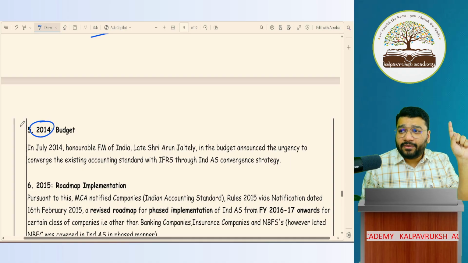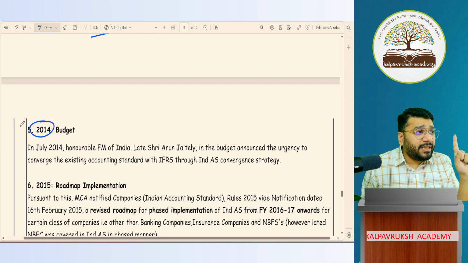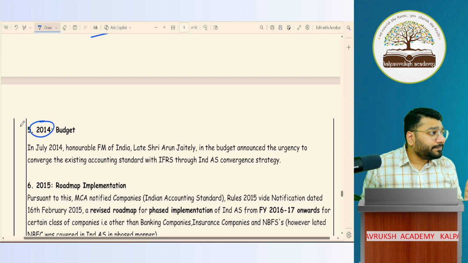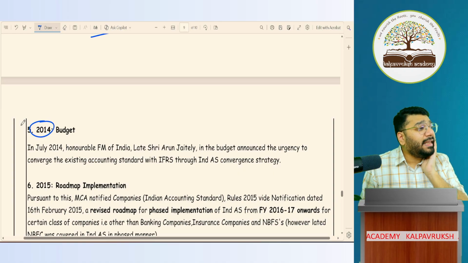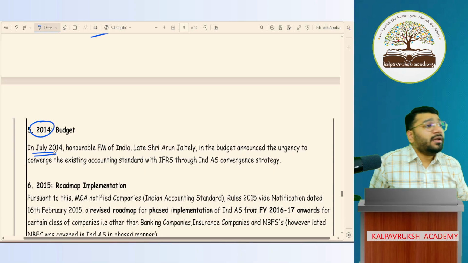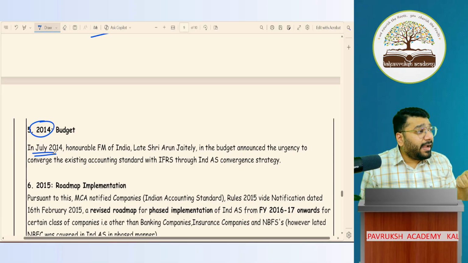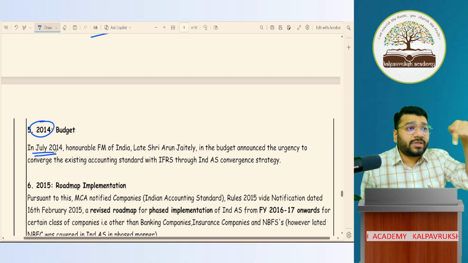So on 1st Feb 2014, the budget was presented by the finance minister under Congress rule. Then when the central government changed after the elections, in July 2014, the budget was presented again by the newly elected government, which was BJP.